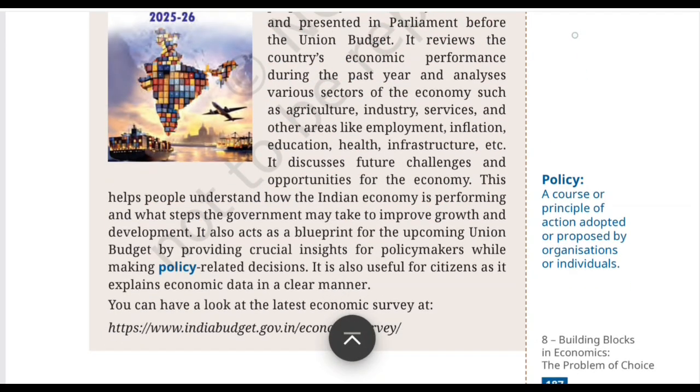Moving further, let's understand the further benefit of an economic survey. It also acts as a blueprint for the upcoming union budget by providing crucial insights for policymakers while making policy related decisions. Now, don't interpret blueprint as meaning the economic survey literally decides the entire budget. Think of it as an important source of information and analysis that helps policymakers while preparing and considering economic decisions.